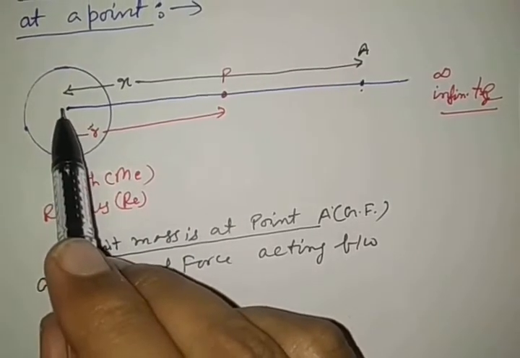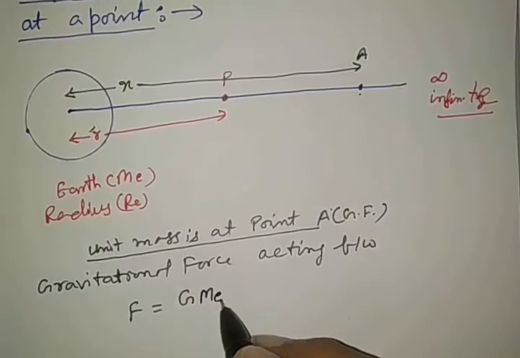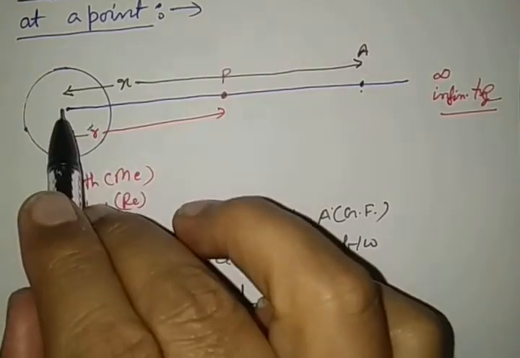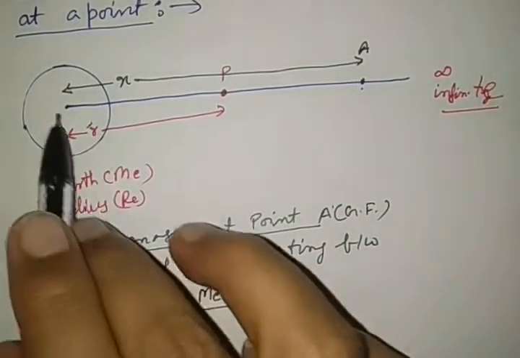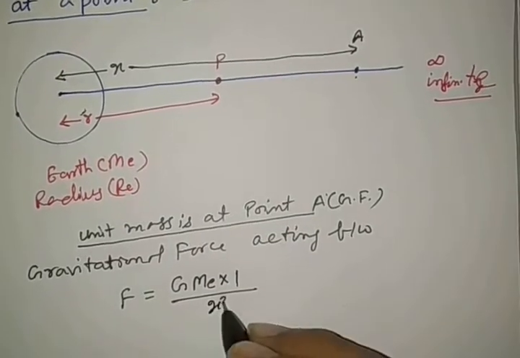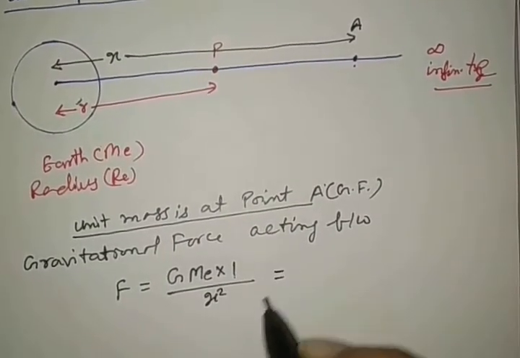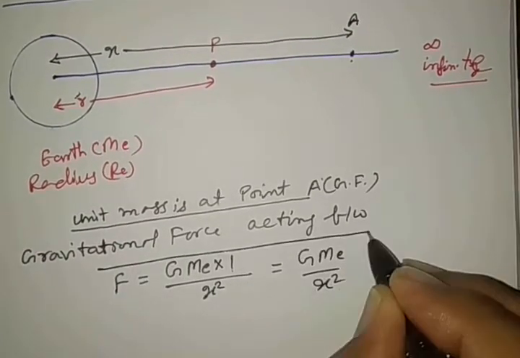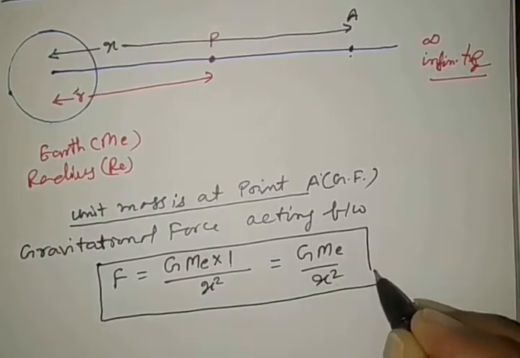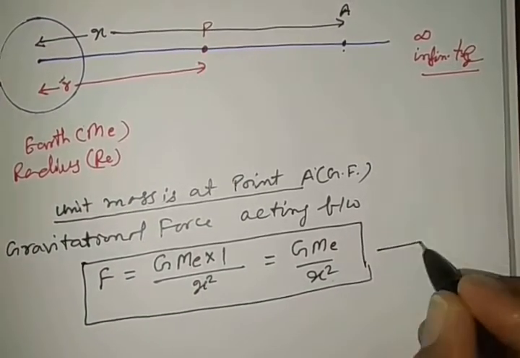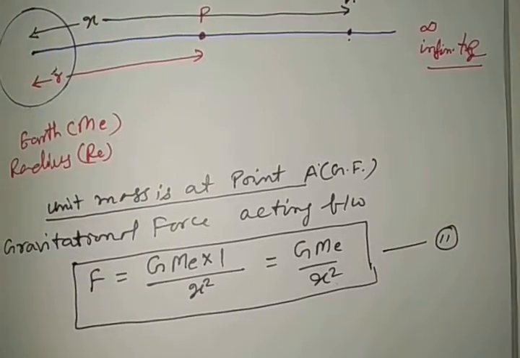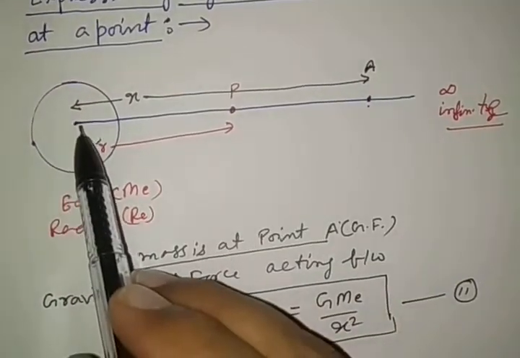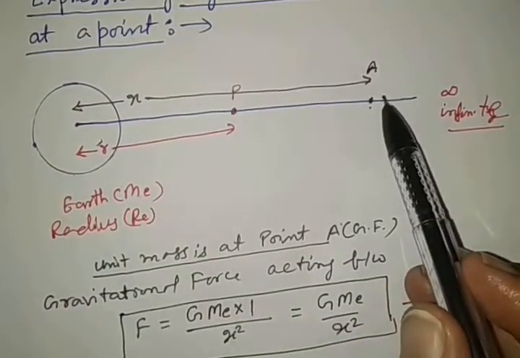Right? m1 is the mass of earth into unit mass 1, by, let it be at position A, the distance is X square here. So it becomes G Me by x square. Let this be equation number 2. Clear? So this is the force acting between the unit mass and the earth when it is kept at point A.